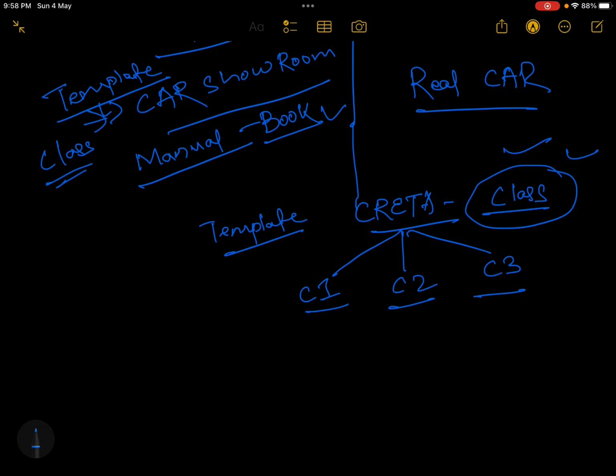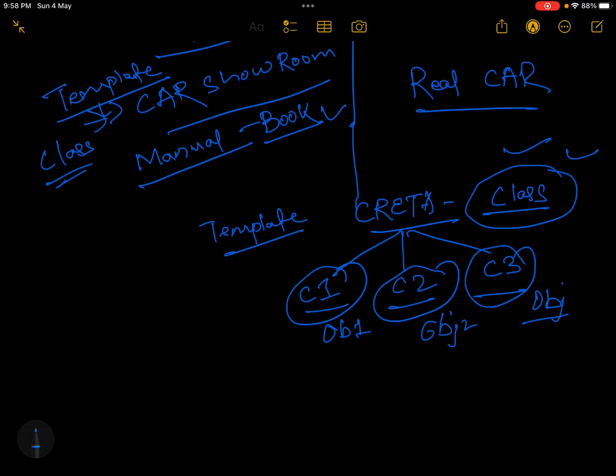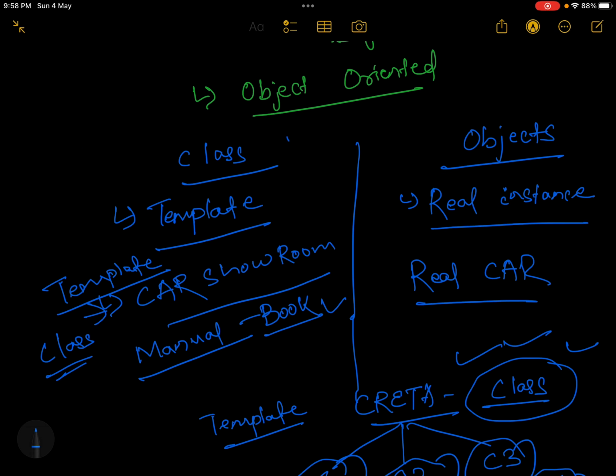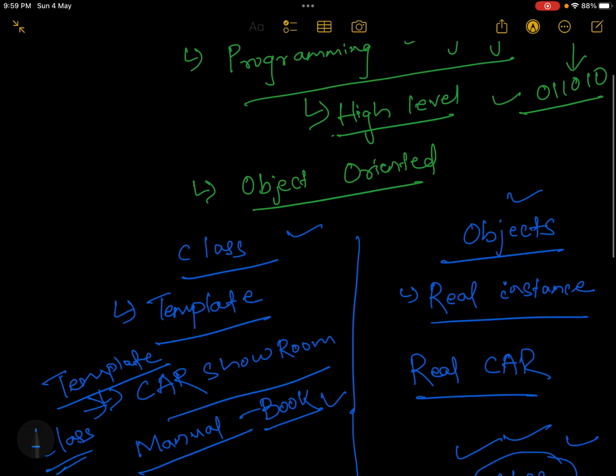So from one class you can create so many objects. One object would not interfere with the other objects. All these are independent objects, but the class is the same. Java follows all this. Whatever you write in Java is based on classes and objects. Hence, it is an object-oriented programming language.